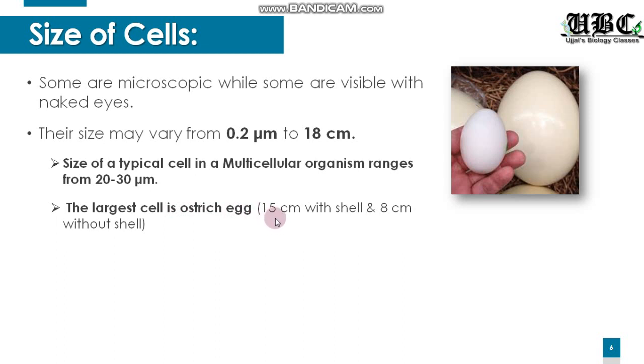It is 15 centimeter in diameter with the outer shell, and if we remove the shell, it is around 8 centimeter. I have given a diagram here: this is the normal egg of a hen, and this is the structure of the ostrich's egg. So this is the largest cell.